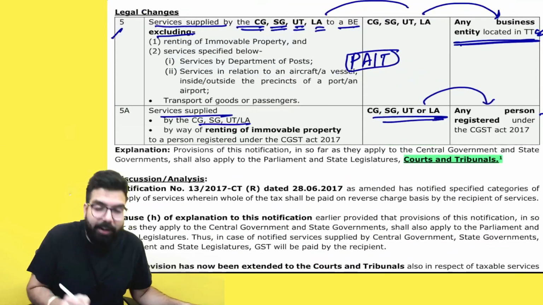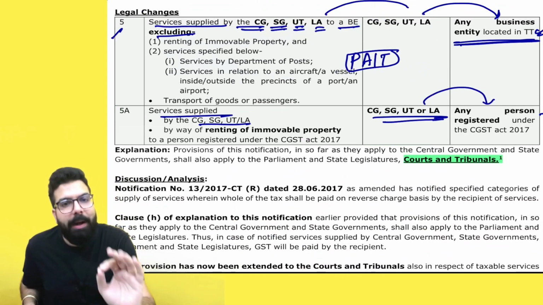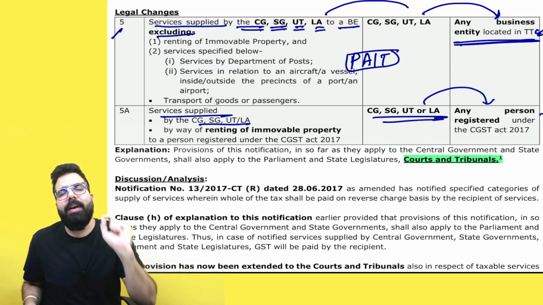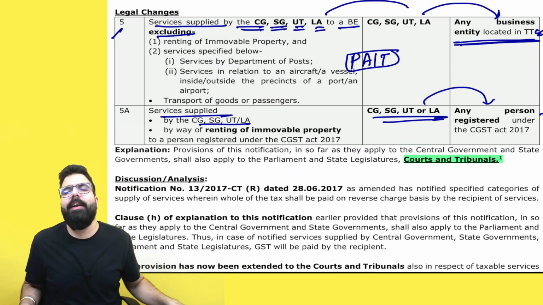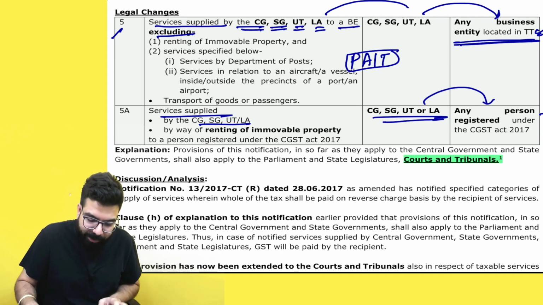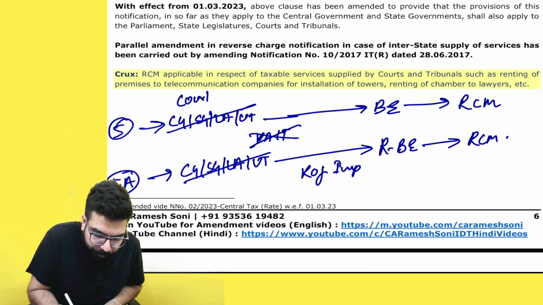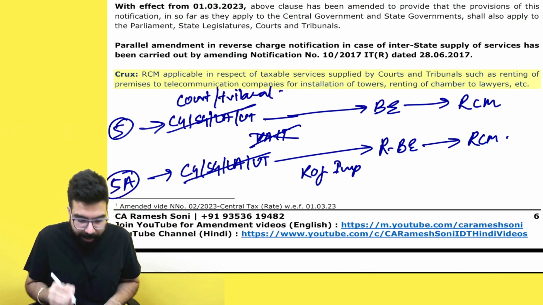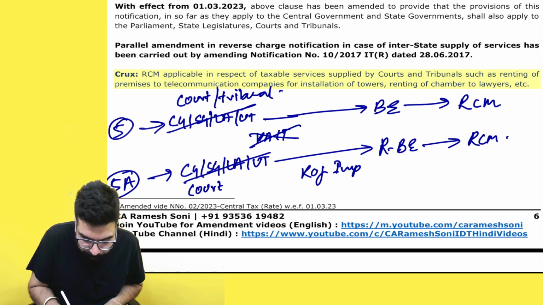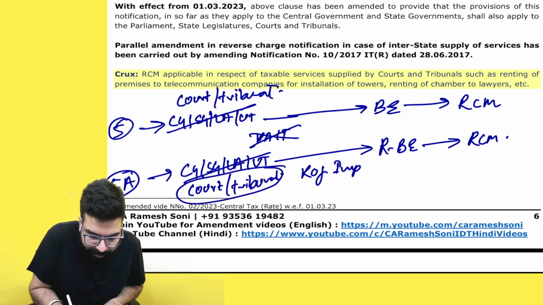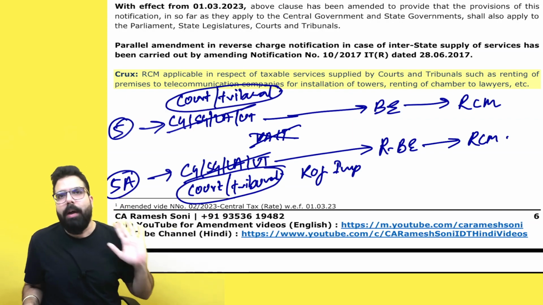Okay. Now, listen to me very carefully. This amendment, this reverse charge entry has now been extended to court or tribunal also. So, instead of government, what you can write over here is court or tribunal, here also you can write court or tribunal. That's all. They have gone ahead and added this word in the explanation to the amendment notification.